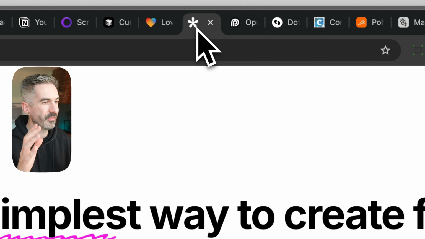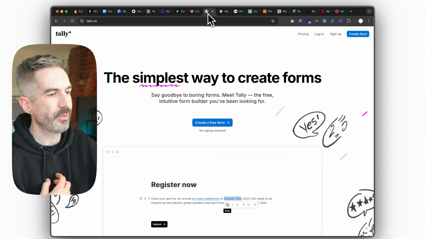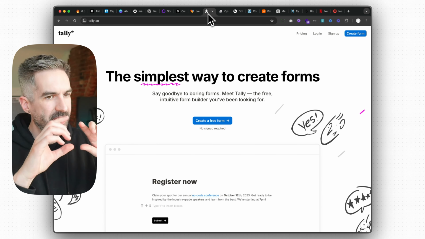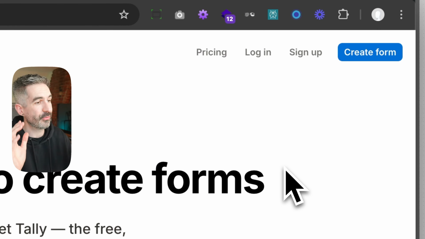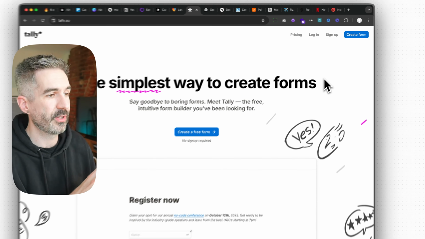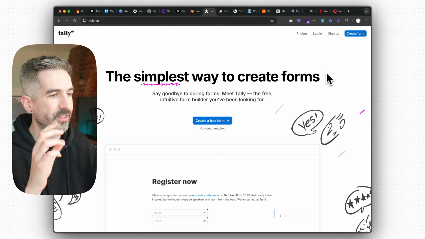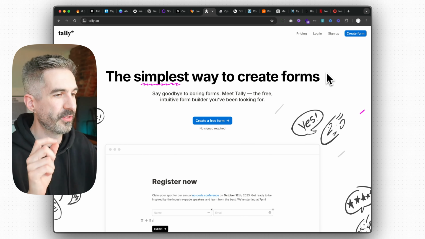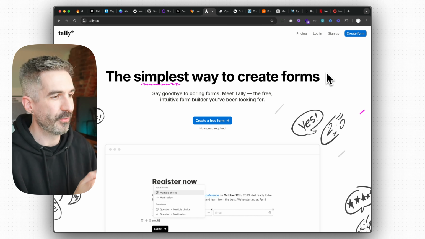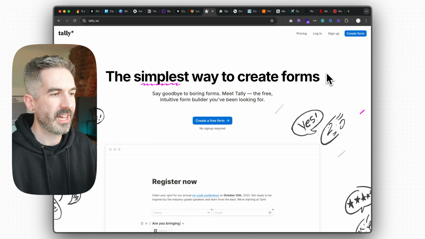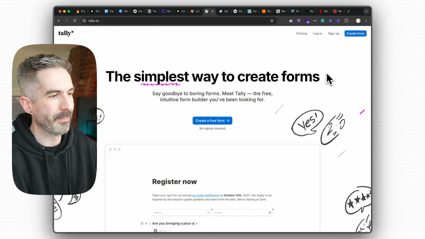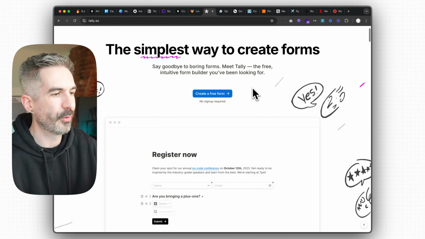Tally is a really good example of this as well. Their way of doing the principle of be tangible is to say we are the simplest way to create forms. This really nicely ties into that first principle of being opinionated. They're saying, we believe forms should be really simple. Therefore, what we are is the simplest way to create forms. And I know exactly what that means and what that is going to be before I even get into the product almost.